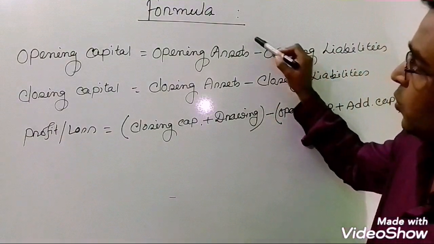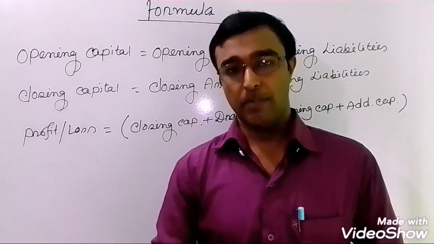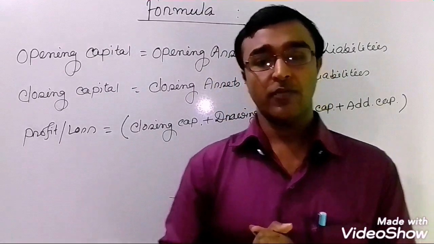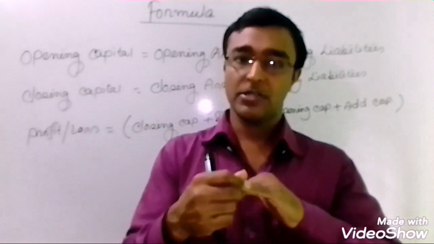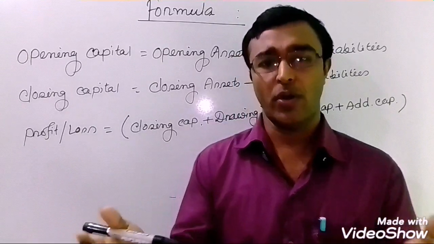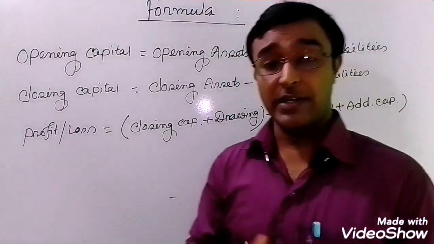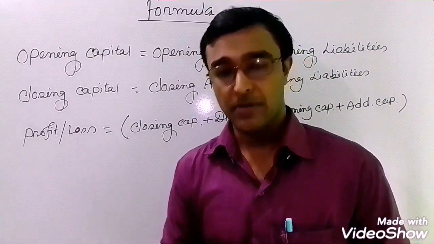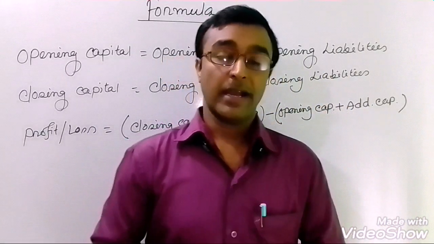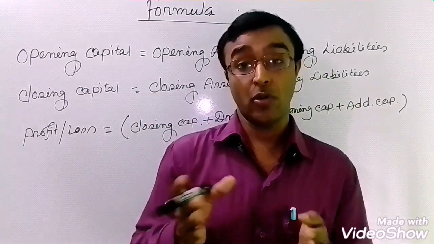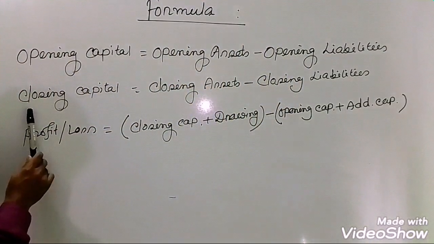But the question arises here, what does asset mean? Asset means the economic resources that belong to a business and that are invested for making profit. For example, land and building, furniture, machineries, office equipment, office supplies, patent, trademark, franchise, copyright and so on. Next one, liabilities. Liabilities means the financial obligation that is to be paid after a certain period of time, and that is the claim of a third party over the business. For example, accounts payable, notes payable, bills payable, loan, mortgage loan, bank loan, debenture, etc.